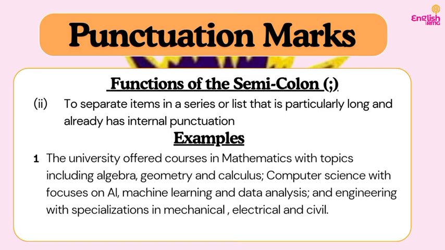So look at this sentence now. We are trying to say that the university offered courses in mathematics, computer science, and what? Engineering. However, we also want to expatiate on the type of topics that they have in what? In mathematics. So we also listed the topics. And while listing these topics, we already used the comma to separate them: algebra, comma, geometry, comma, calculus.